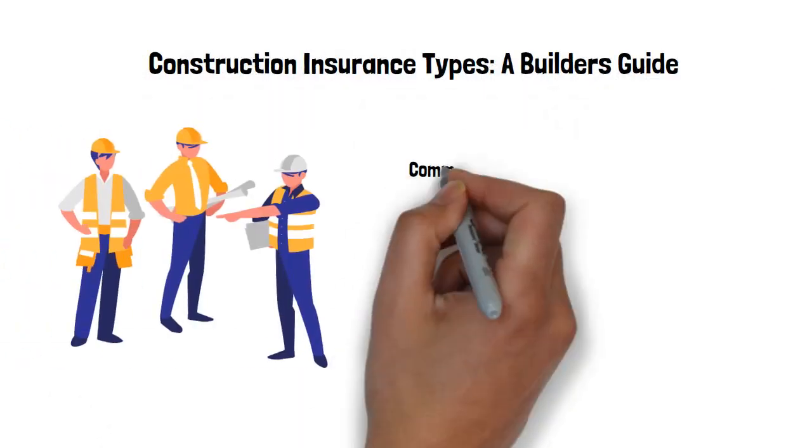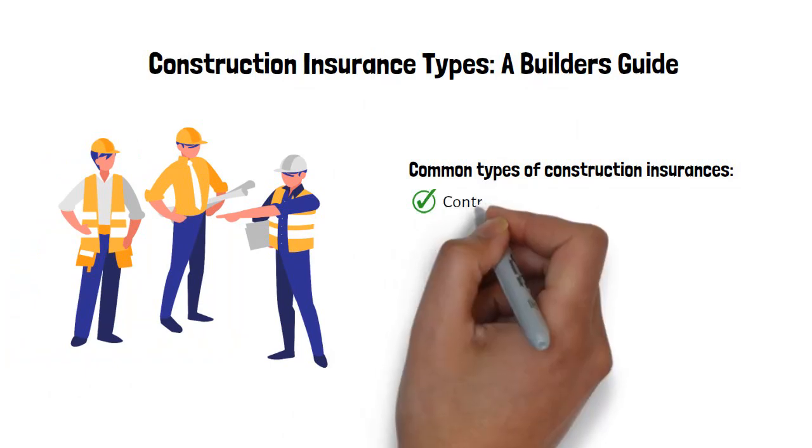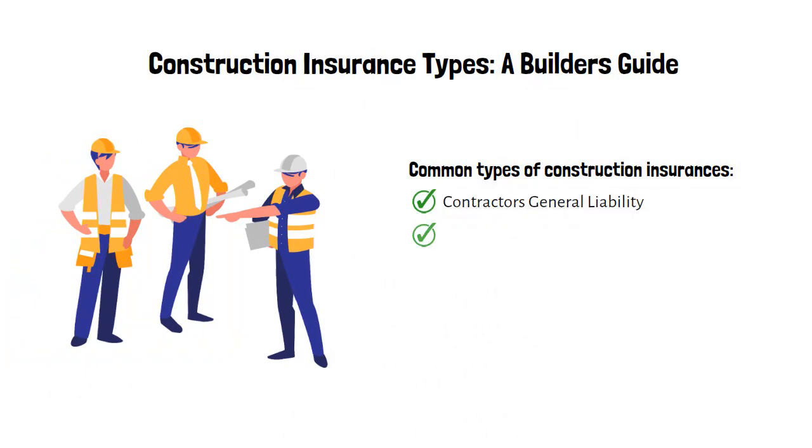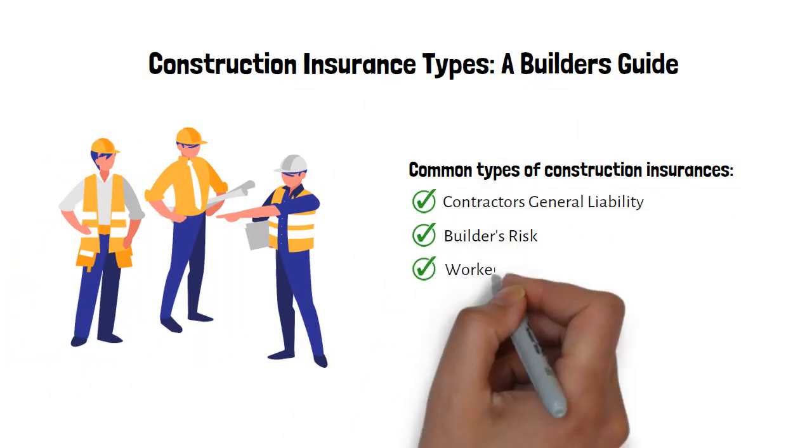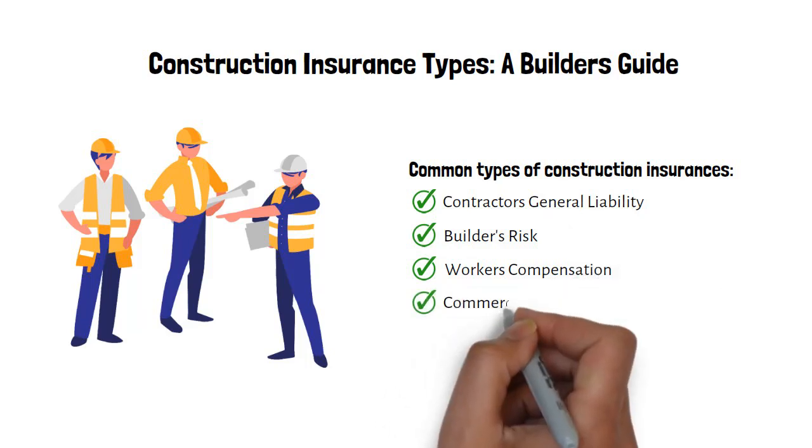Construction insurance types, a builder's guide. Common types of construction insurances involve contractors' general liability, builder's risk, workers' compensation, and commercial vehicle insurances.